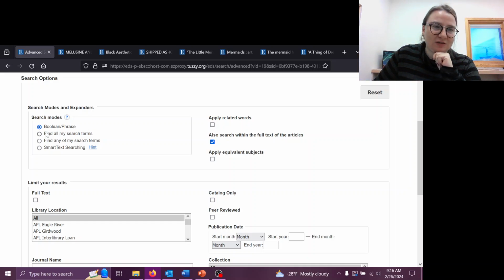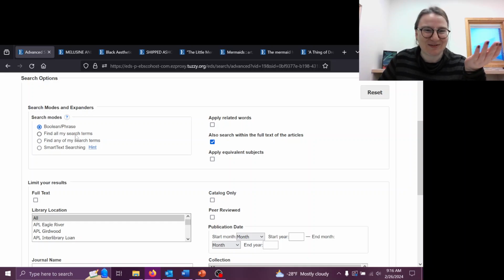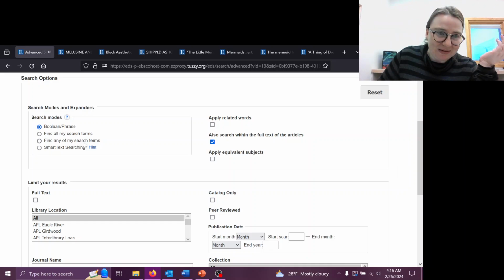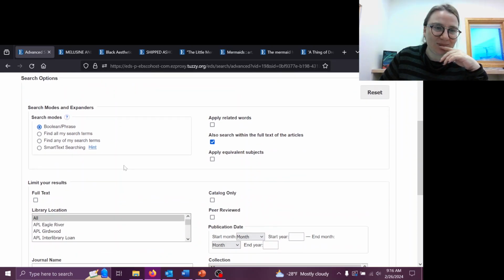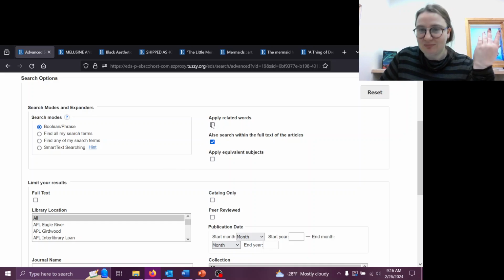It is automatically going to be on the find all my search terms, like when we first came into the discovery search. Find any of my search terms is essentially applying the or Boolean operator to all of the things that you're looking at. Smart text searching could be helpful if you need a spark to help you with what you're searching for. You can apply related words, you can not apply related words.